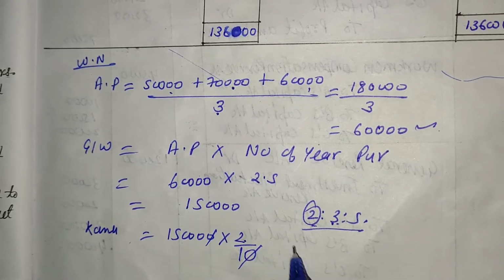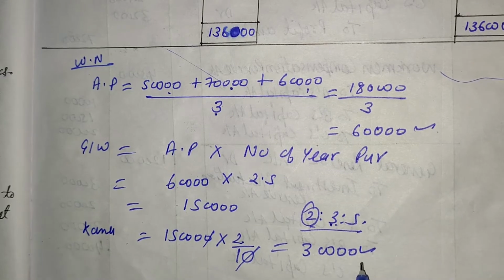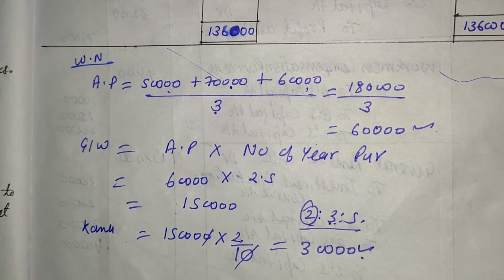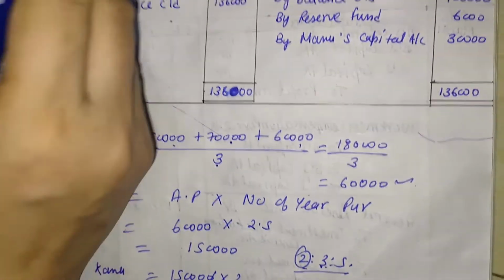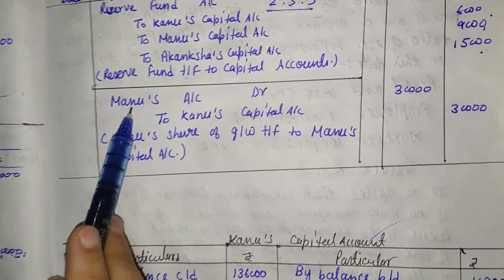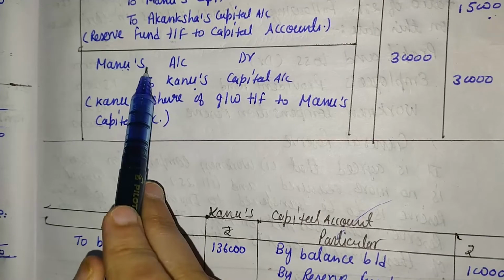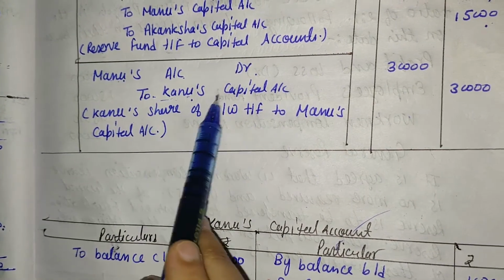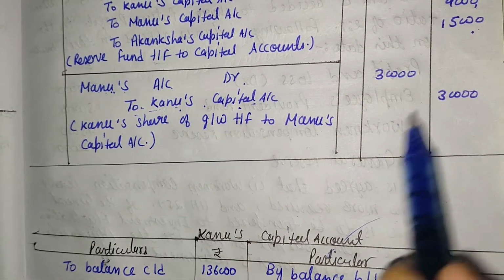So here we can mention the value, that is 30,000, and that 30,000 is taken by Manu only because Kanu sold their whole share to Manu. So that time we pass the journal entry that remaining partners to retiring partners. Here the remaining partner is Manu because at the time of retirement of Kanu, Manu is in the gain position. So Manu's capital account will be debited to Kanu's capital account because Kanu is the retiring partner. So here the journal entry is Manu's capital account debit to Kanu's capital account by rupees 30,000.